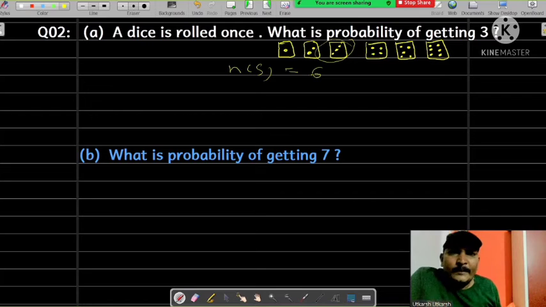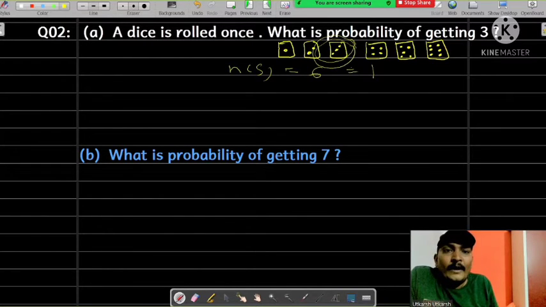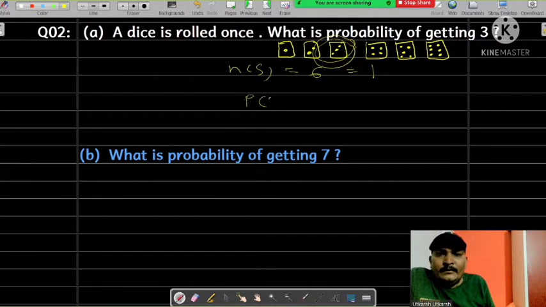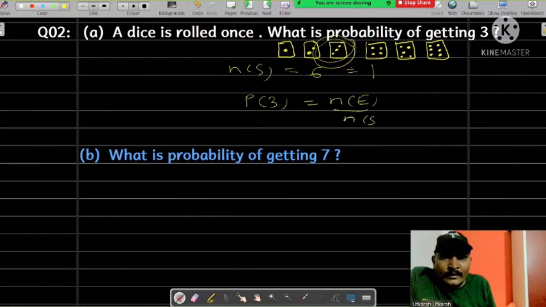Then what is the probability of getting 3? The favorable outcome is 1. Now the probability of getting 3, P(3) equals NE upon NS, that is 1 upon 6.